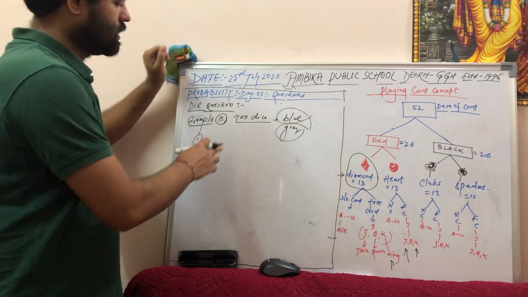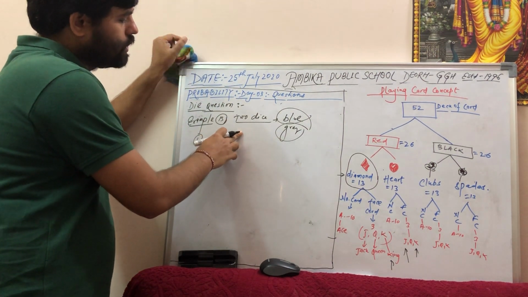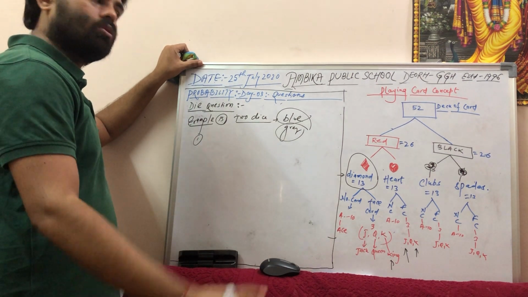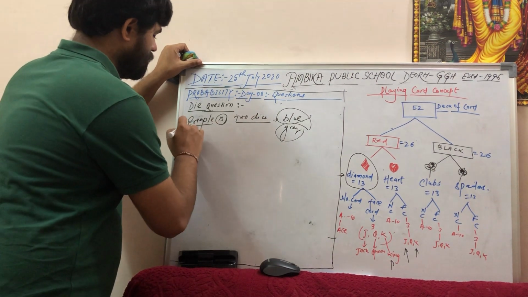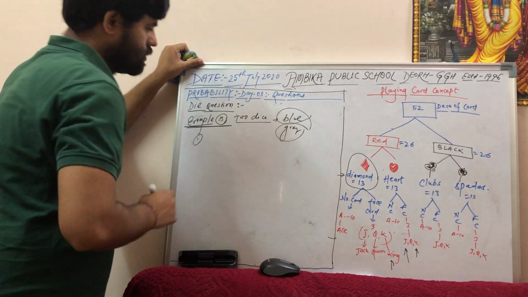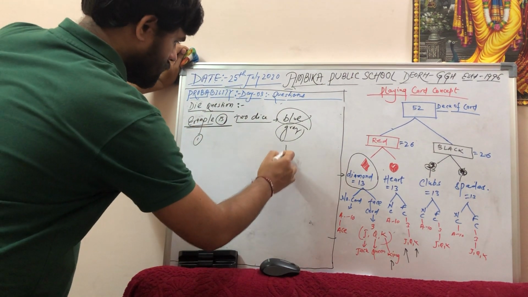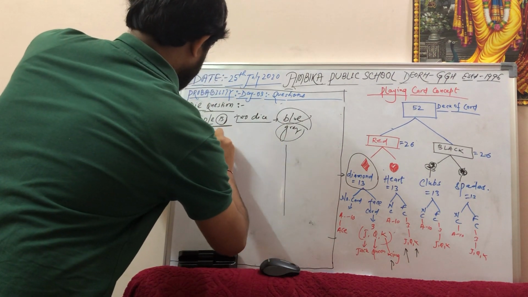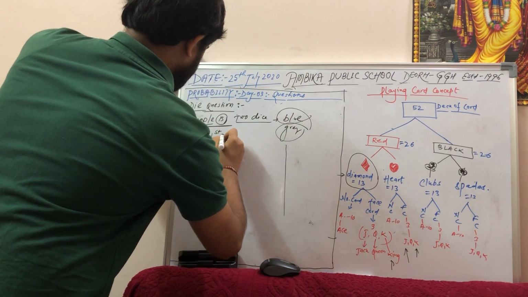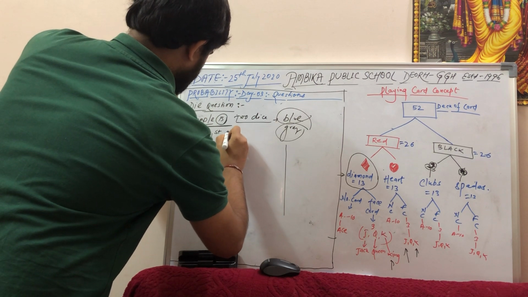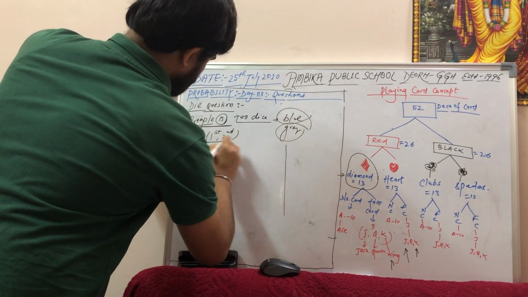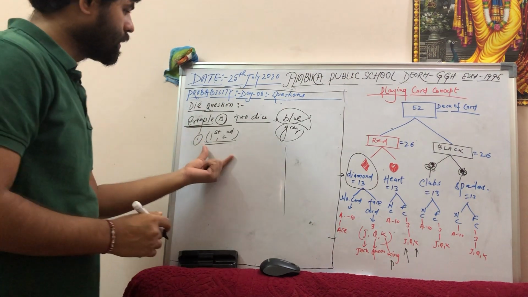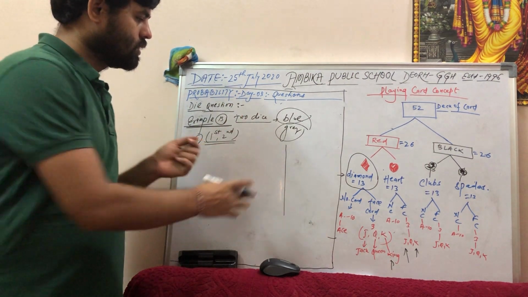First part is a 13 number question. First part is, when you are throwing two dice, what are the possible outcomes? So let me tell you the possible outcomes, you can only say me, okay. First dice, second dice. Possible outcomes will come in a group, right? Because I am throwing two dice.